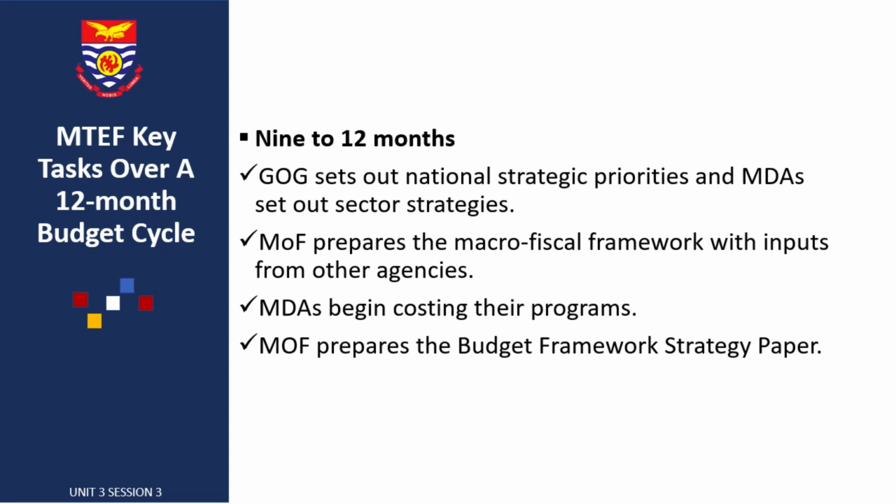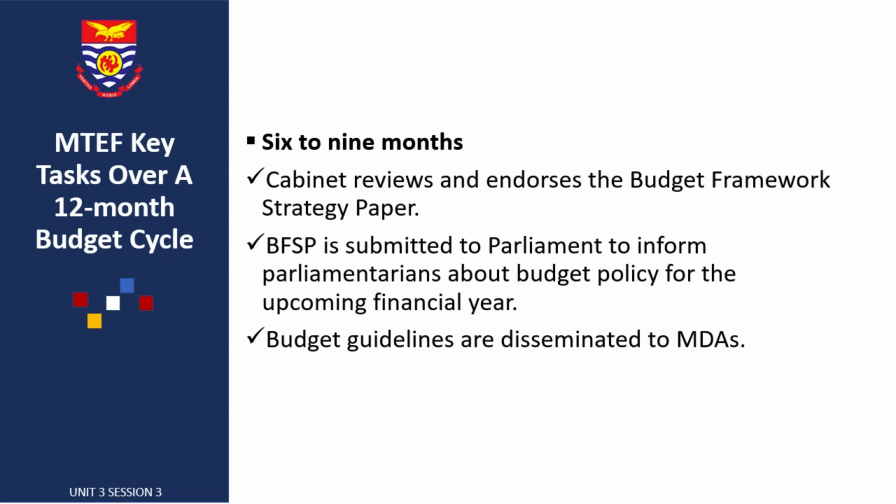The Ministry of Finance prepares the macro fiscal framework with input from other agencies. As I said, they take input from the various agencies and then the various lower political areas in order to develop this MTEF. From the 6 to 9 months period, the cabinet reviews and endorses the budget framework strategy paper, right? So as from the first 3 months, we are seeing that they actually look at bringing together the document, but then after that, the cabinet will review this document and seek to endorse it. But the budget guidelines are disseminated to the various MDAs.